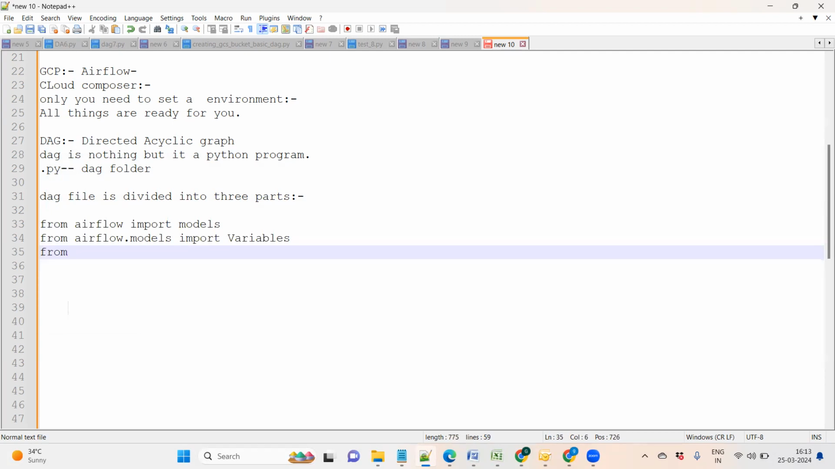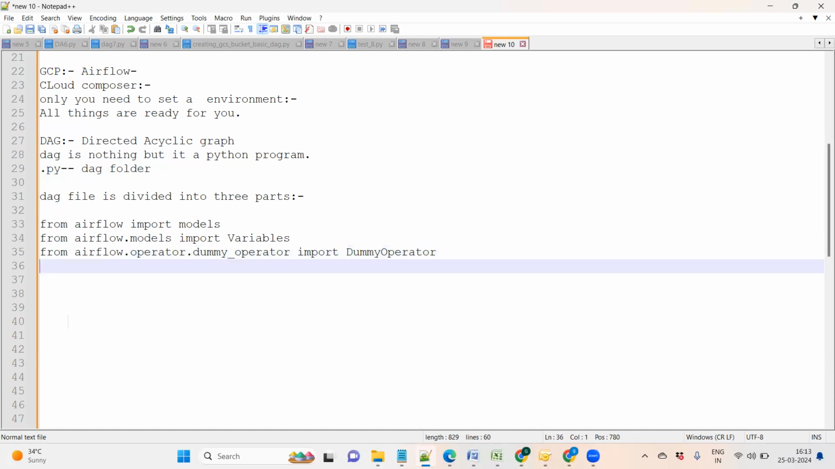For example, we want to create some dummy operator. From airflow.operators.dummy import DummyOperator. So guys, this is case sensitive, so you need to take care of everything, the spelling and all the things, writing in the perfect way.